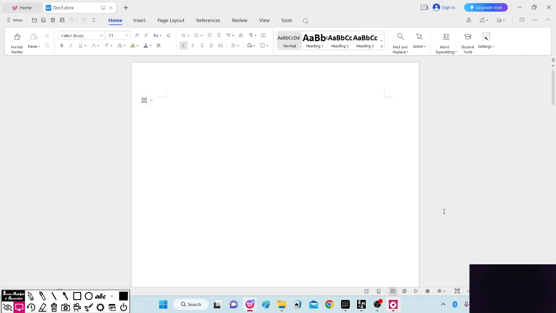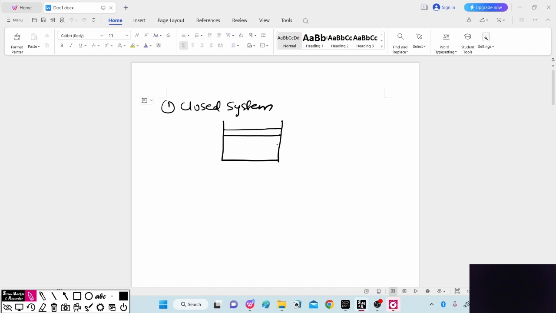Hello friends, so we will see the two types of system, that is the closed system and open system. So first, for the closed system, we will consider that closed system. If you consider a piston cylinder arrangement of the closed system, here the mass transfer is zero.